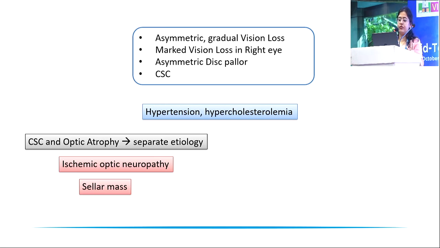The optic atrophy could have been possible because of an ischemic optic neuropathy or due to a sellar mass. Or if we add all the points together, we can think that there is a secretory pituitary tumor which is causing the optic atrophy and also causing increased ACTH levels, which is leading to increased cortisol levels and causing the CSCR along with the optic atrophy.